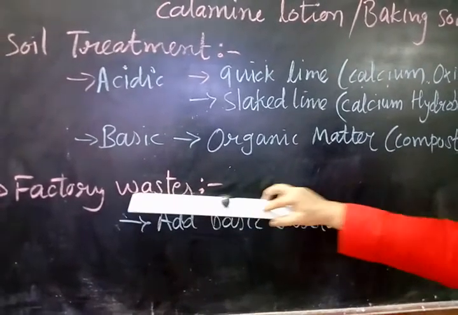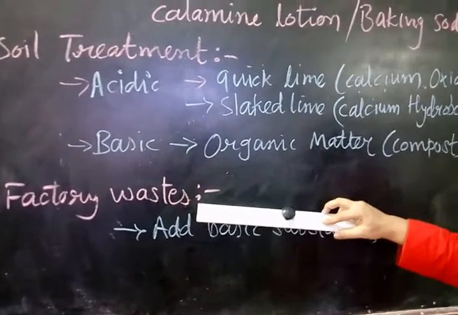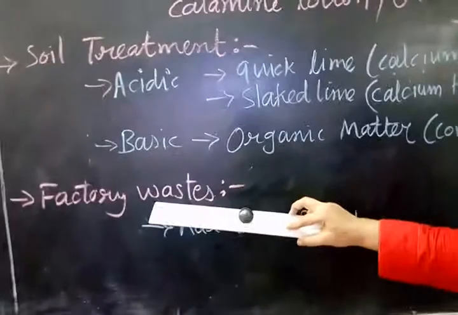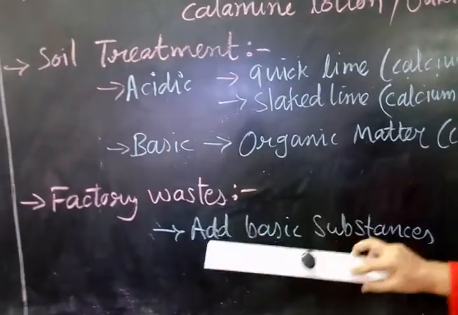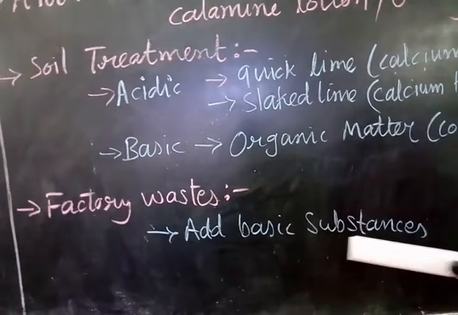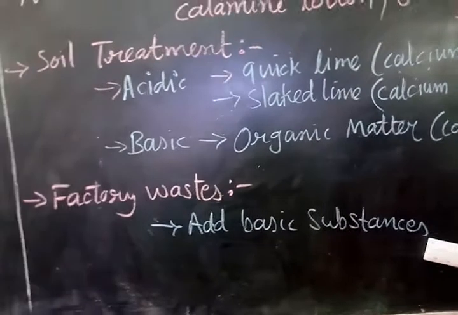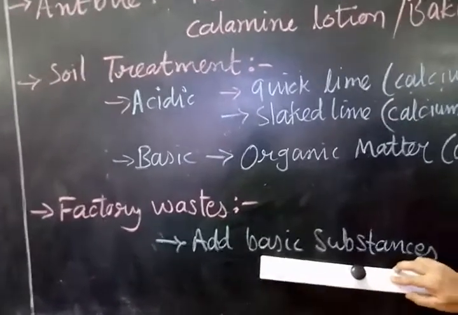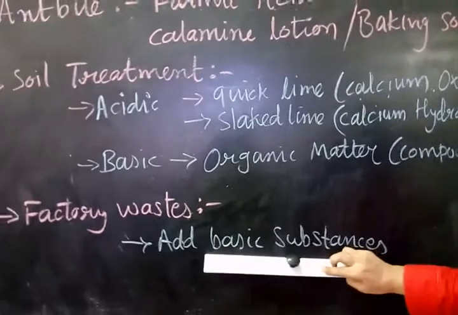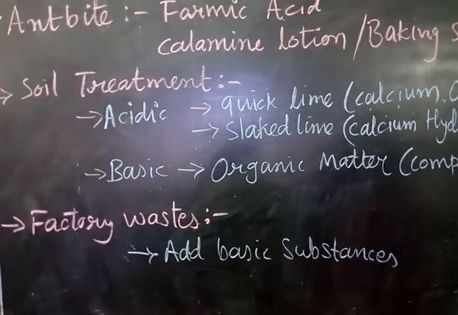So before throwing factory waste in water bodies, it needs to be neutralized. Before that, basic substances have to be added to neutralize it, and then it is desirable to throw the factory waste in water bodies.